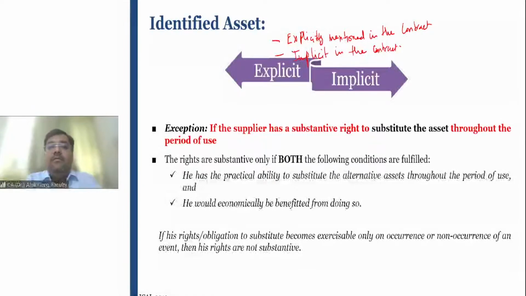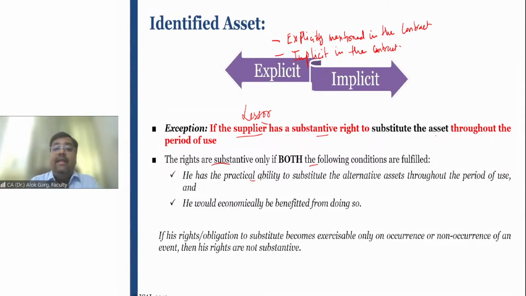For making a lease contract, the underlying asset should be an identified asset. The underlying asset will not be an identified asset if the supplier or the lessor, supplier means lessor, has a substantive right to substitute the asset throughout the period of use. Substantive means an exercisable right. The lessor has an exercisable right to replace the asset throughout the period of use. And the rights will be substantive only if both the conditions are satisfied.